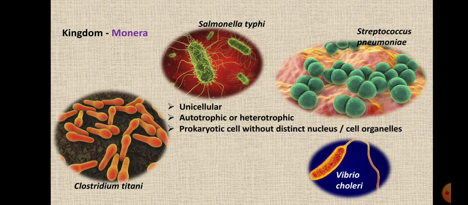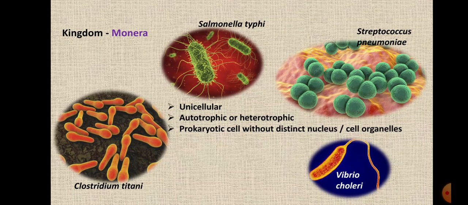The organisms which are kept in this kingdom are unicellular. Uni means one, so these organisms are made up of only one cell. They are autotrophic or heterotrophic. Autotrophic, as I said, they can prepare their own food, they can synthesize their own food, or heterotrophic, that is they are dependent upon other organisms for their food.